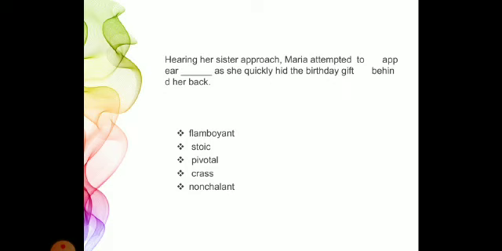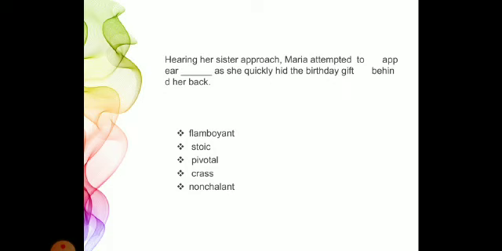Second, stoic. Stoic is a person who can endure pain or hardship without complaining. No, here nobody is actually enduring the pain or hardship. So this word is also eliminated. Third is pivotal. Pivotal means something of crucial importance, something which is very critical or vital.